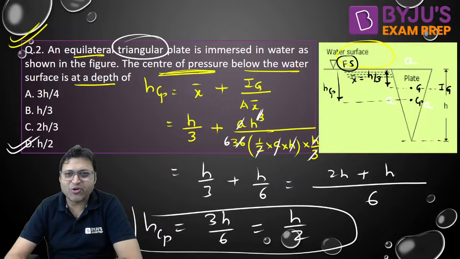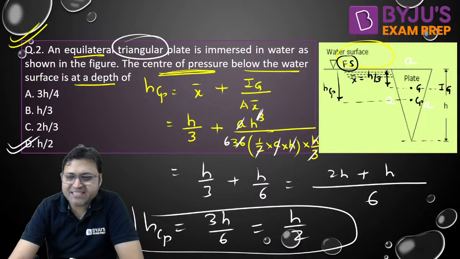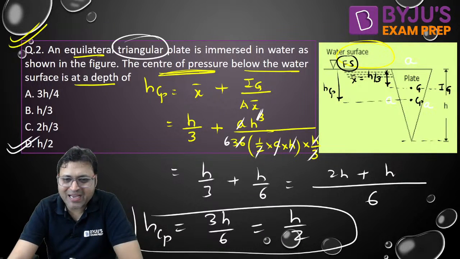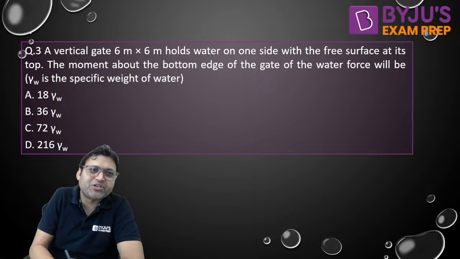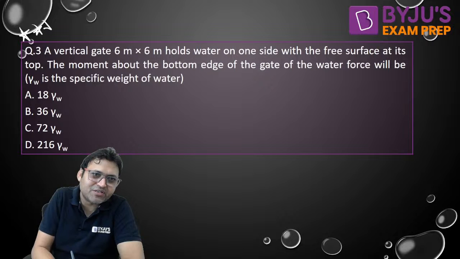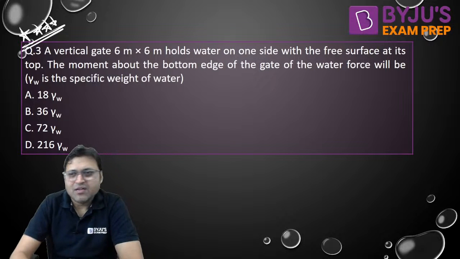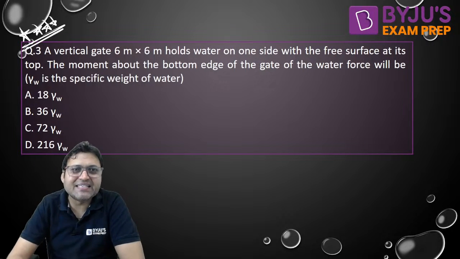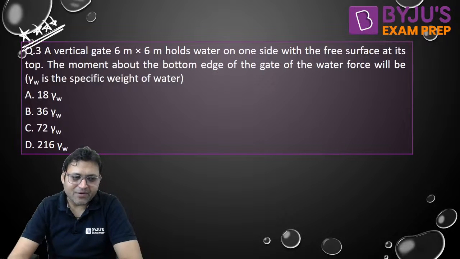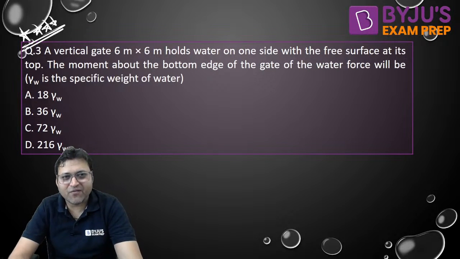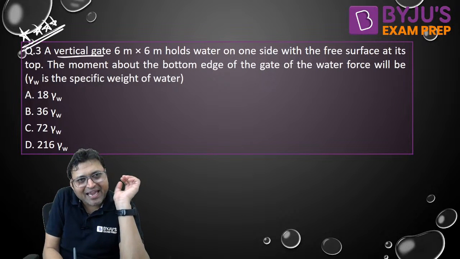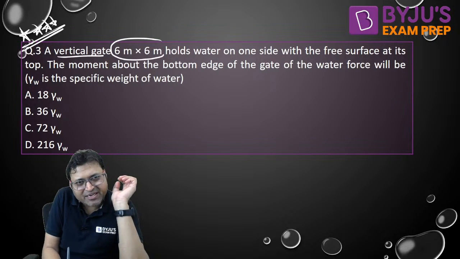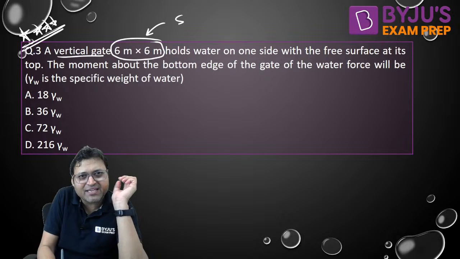What about others? Are you able to understand? Are you able to do the calculation correctly or not? One more question. Very, very beautiful question. The one who will get me the right answer without my help means you are very much comfortable with the concept. There is a vertical gate of 6 meter by 6 meter. That means a square. The shape of the gate is a square.